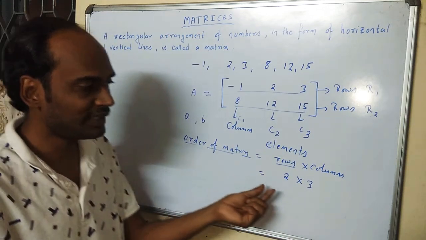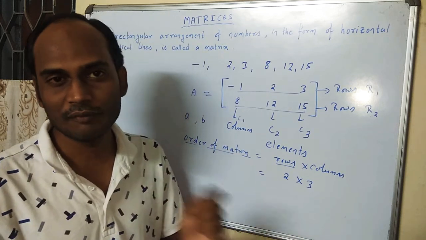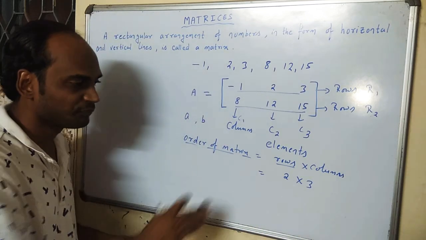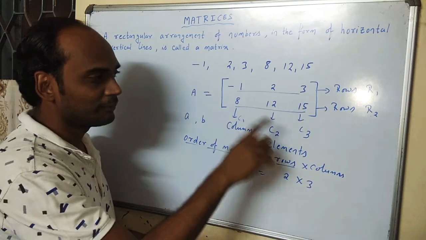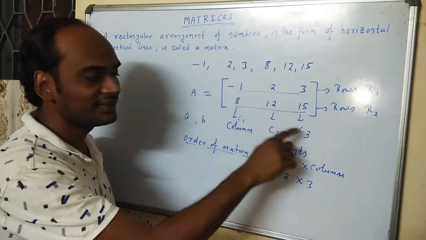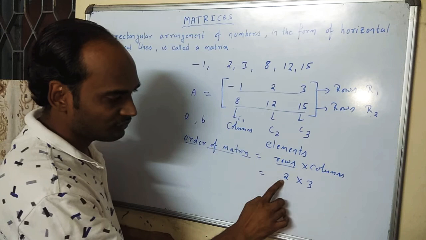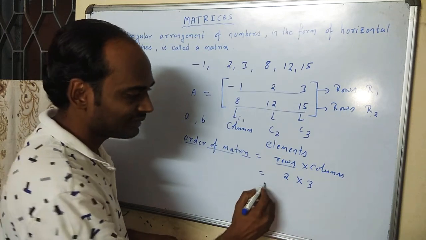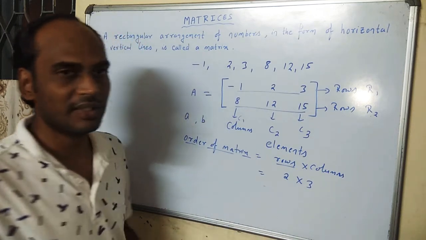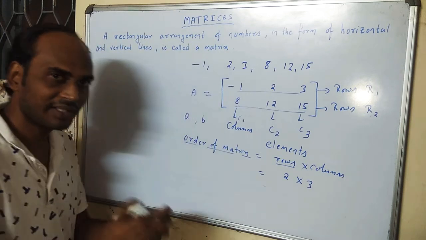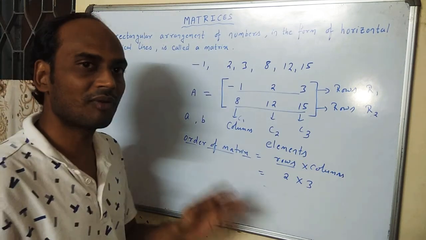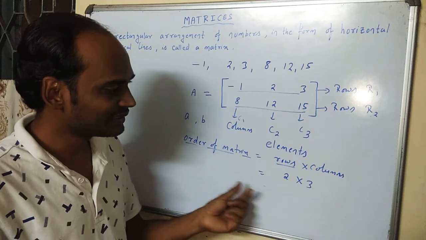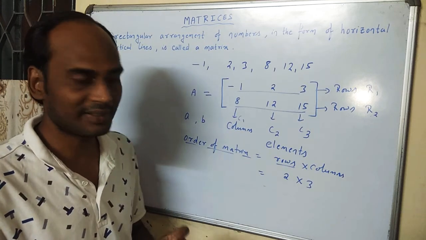From the order of matrix, you can also know the number of elements present in the matrix. For example, in this case, the number of elements is 6. You can count here, a total of 6 elements are present. If you multiply 2 into 3, there are 6 elements present. So we do not need to count, but we can know how many elements are present if the order of the matrix is given. So this is the way of writing the order of matrix.